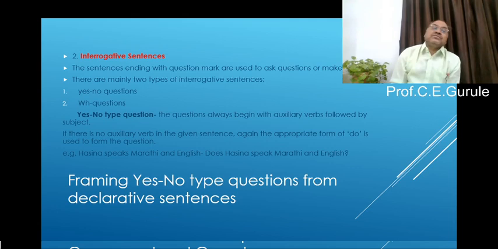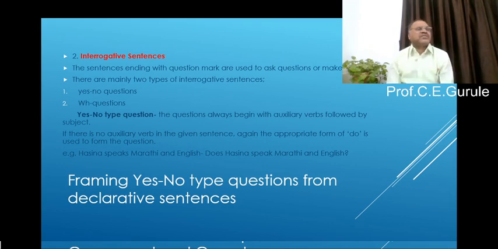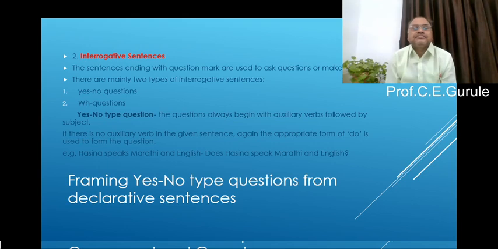Let me introduce you that there are mainly two types of interrogative sentences. The first one is the yes-no type question and the second one is the WH type question. What is a yes-no type question? My definition: the question that begins with auxiliary verbs. And this type of question is asked only to know whether yes or no. No more information is expected.